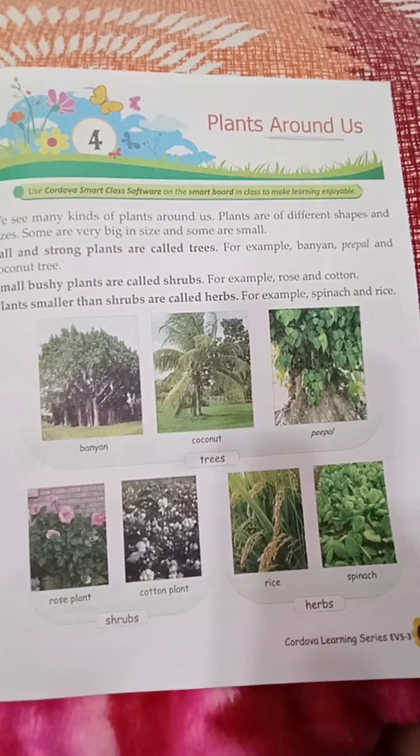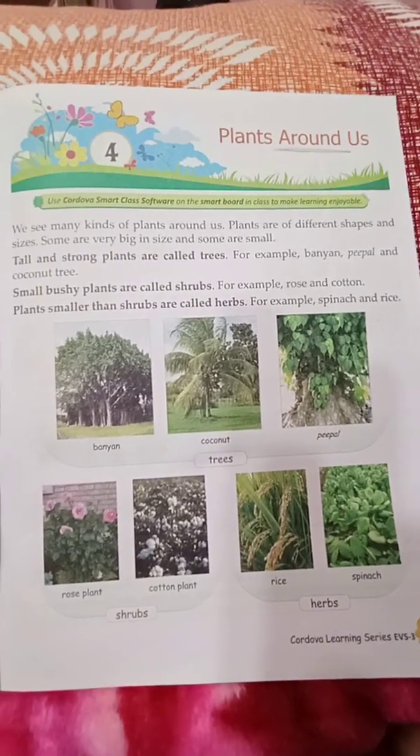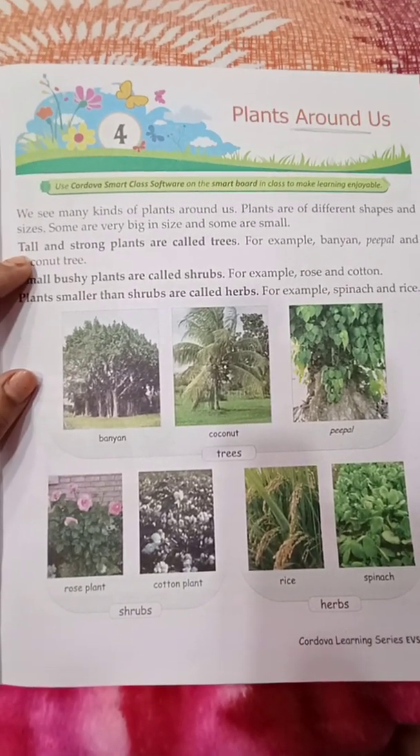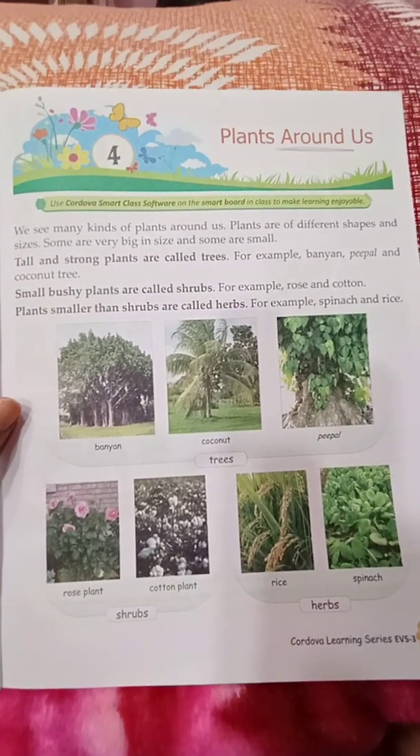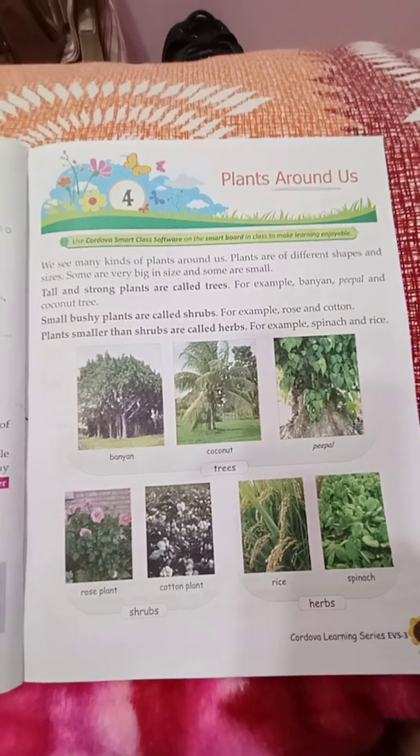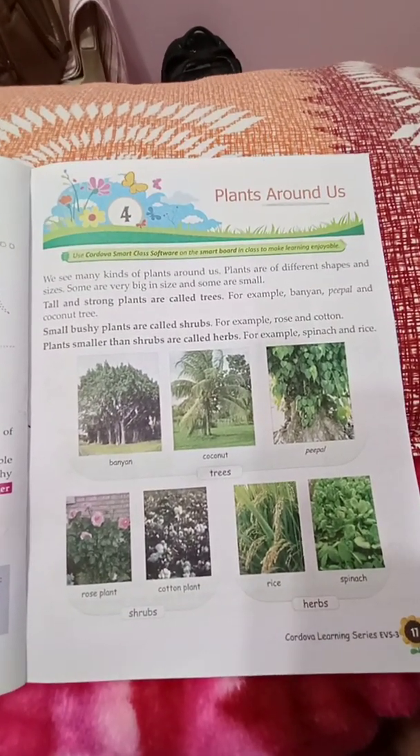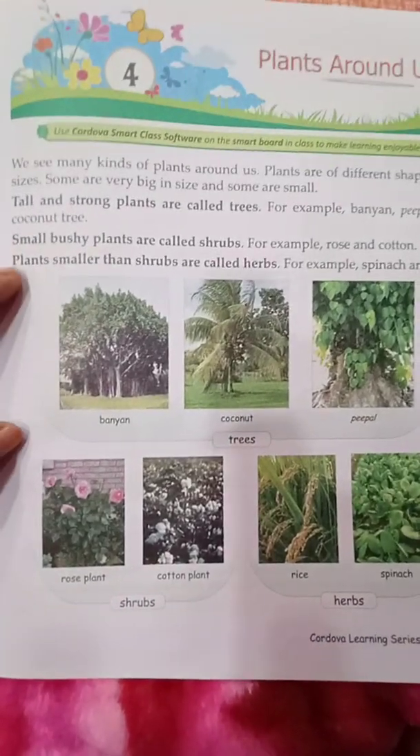They have different shapes and sizes. Some are very big, some are very small. So first one, tall and strong plants are called trees. As we know, very tall and strong plants are called trees. जो बड़े बड़े पेड़ होते हैं, बहुत ताकतवर होते हैं, they are called trees. What are they called? They are called trees.